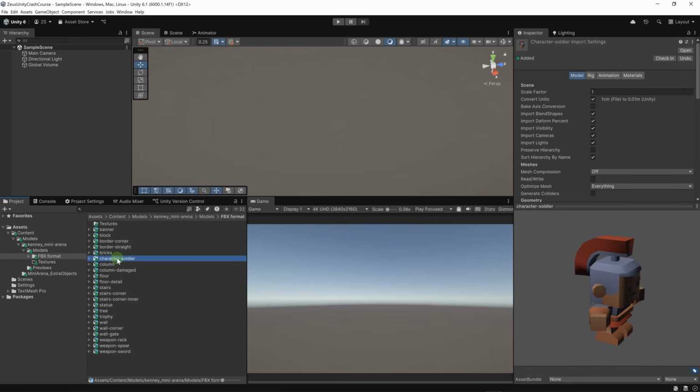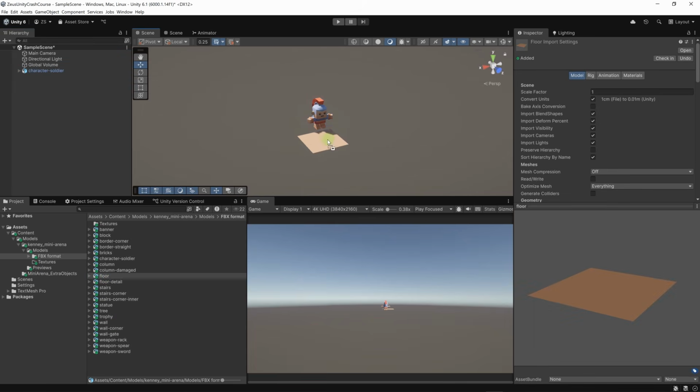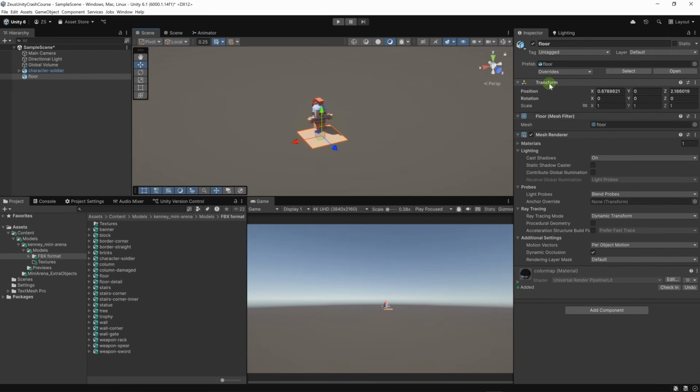Let's move the character soldier to our scene. We can either drag and drop it from the project window to either the scene view like this or the hierarchy view. And here is our character. Let's drag and drop the floor. This is a floor square. I'm going to right click on transform, then click on reset in order to move it to the center of the world. And what we can do is scale it up.